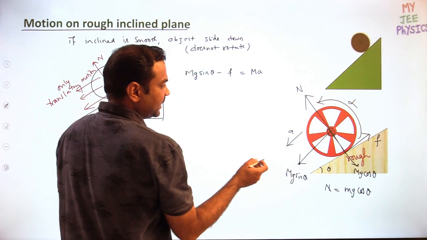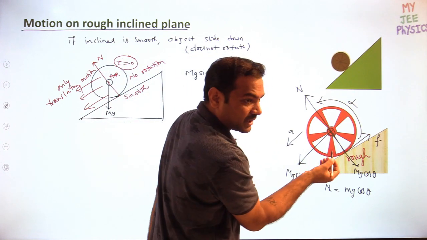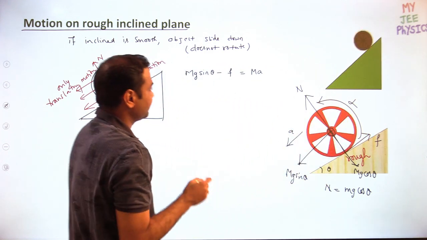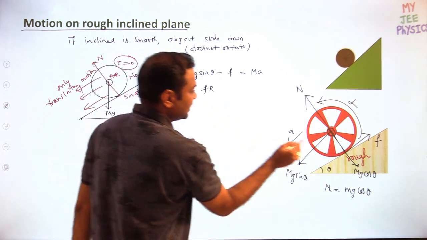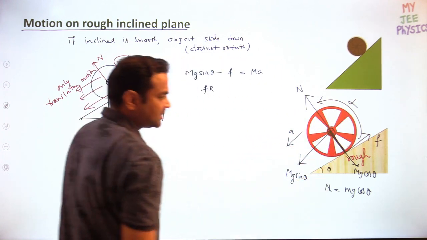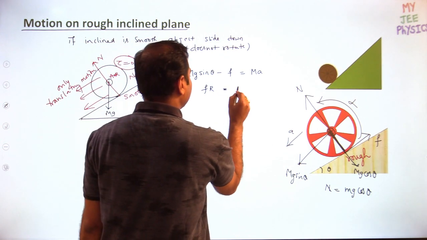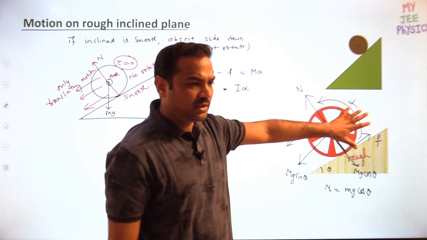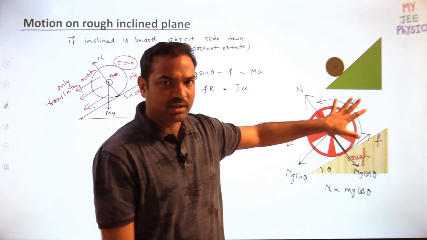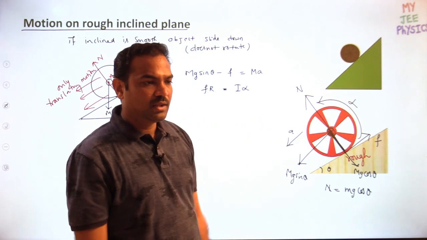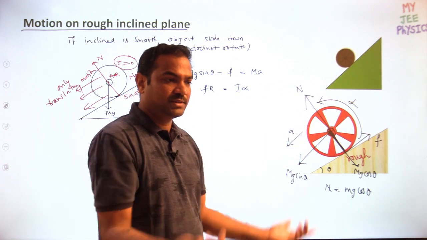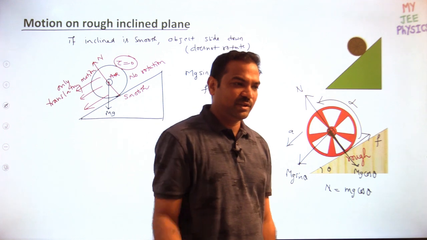And then, which one will create the torque? If you want to write the rotational motion equation, only friction will create the torque. So I can write F into R, the perpendicular distance, which is equal to I alpha. I am not taking a particular body. It can be a solid or hollow sphere, a cylinder, a disc, or a ring. Any such object you can take. It can be a combination of two wheels. In the question they may give you any object.